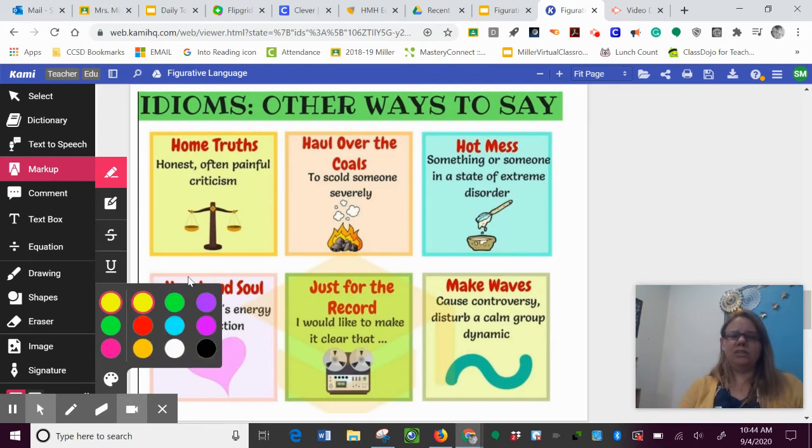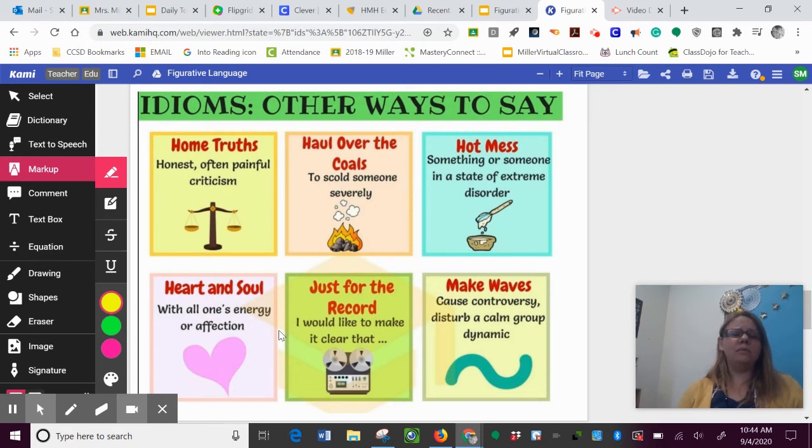One idiom is the words heart and soul. It means with all of one's energy or affection. So I might say, I love you with my entire heart and soul. That's an idiom. Another one might be a hot mess. You might hear a grown-up say, oh, they're a hot mess, or I'm a hot mess. If I'm running late for work and I spill my coffee all over myself and I'm having a bad morning, I might say, oh, I'm a hot mess today. It doesn't really mean that I'm hot. It's an expression. So idioms don't always mean what they say.